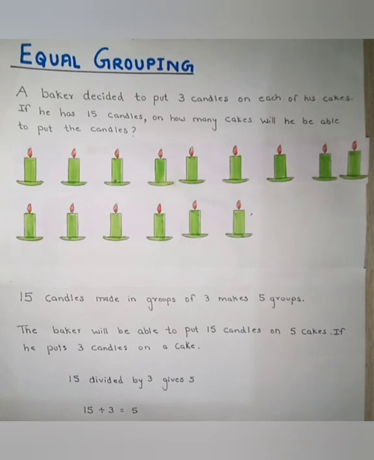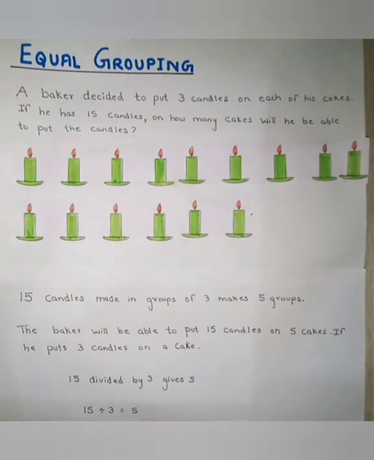Have you all learned? Yes? If yes, very good. And if not, you all have to learn. Okay? In session 2, we'll start equal grouping. Again, the same topic, but we will do the questions also regarding equal grouping.